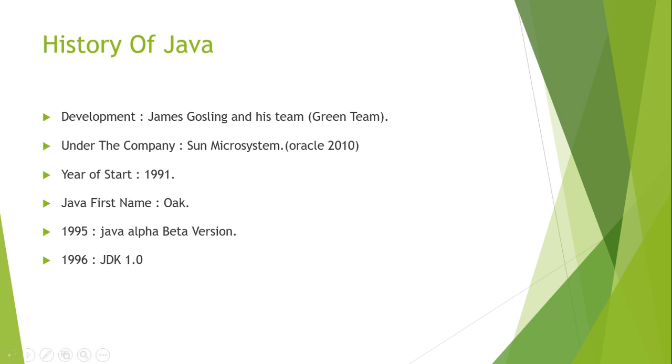Okay, they gather together, then they develop one project. After that, they develop the project that is suitable for the embedded system. What is meant by embedded system? If you take the set-top box, printer, and all, they are all present inside the embedded system. So they develop a project for that.